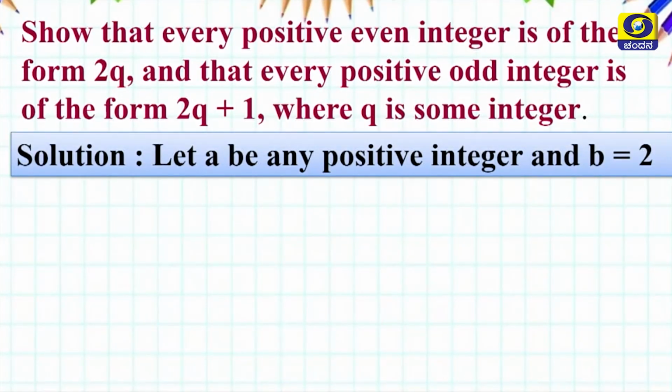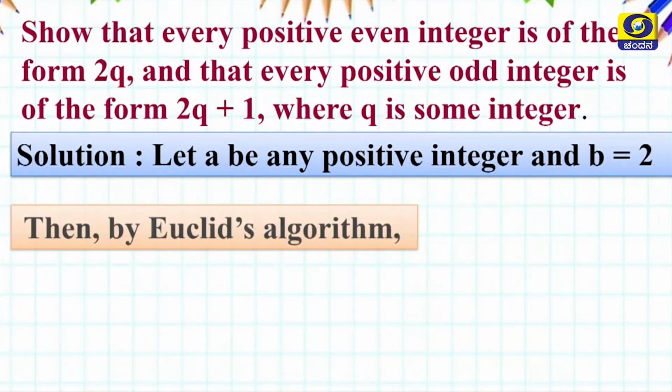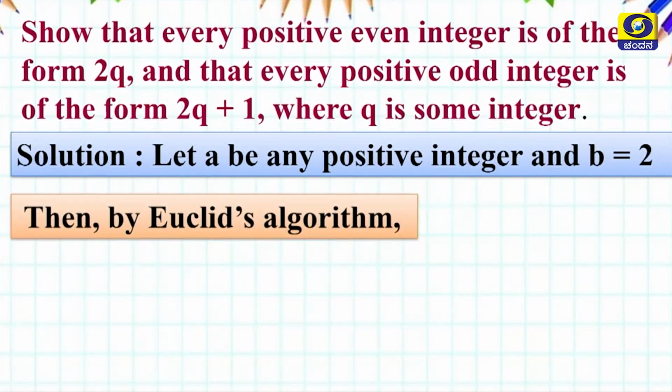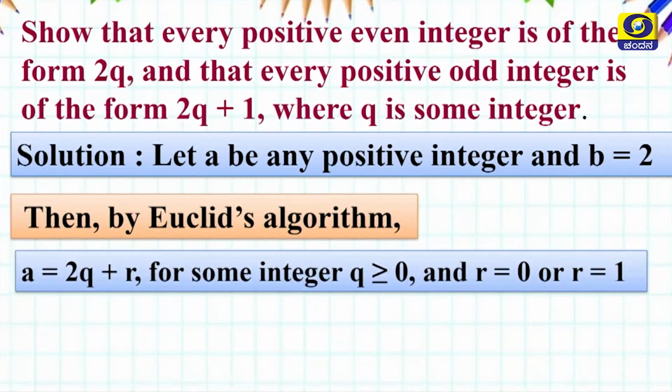How to solve? Let a be a positive integer and b equal to 2. Why? Because b is already given here. Then by Euclid's algorithm, a is equal to 2q plus r, for some integer q greater than or equal to 0. Now, what is the remainder here?